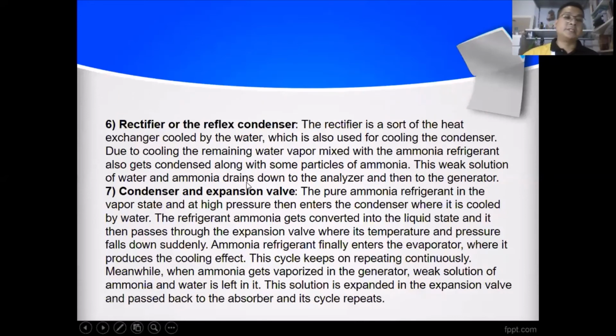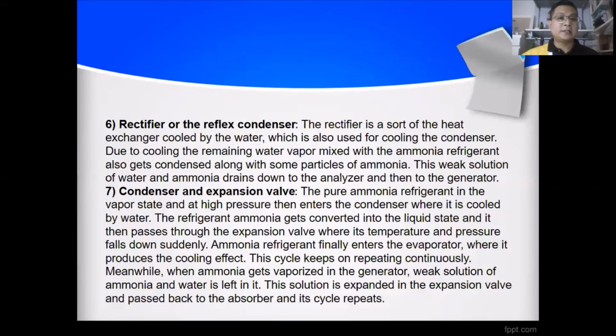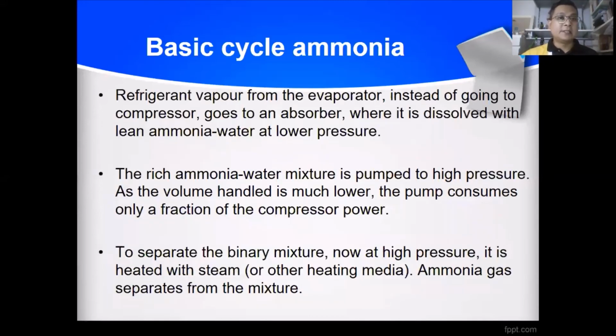So this is only one cycle, and then it repeats by continuing the cycle. In the basic ammonia cycle, refrigerant vapor from the evaporator, instead of going to a compressor, goes to the absorber. Then the rich ammonia water mixture is pumped to high pressure, and the binary mixture at high pressure is heated with steam.